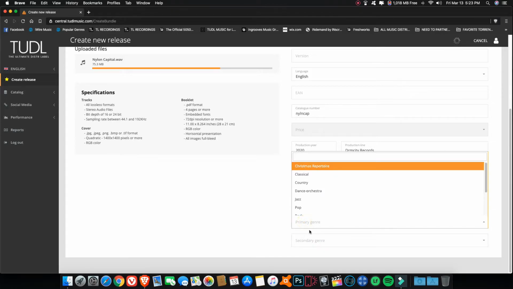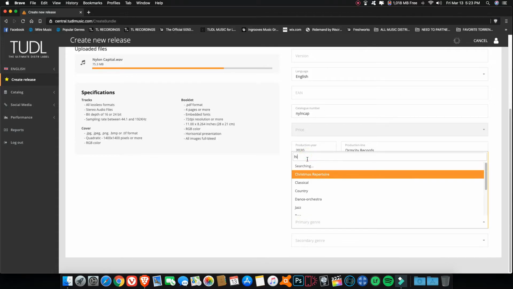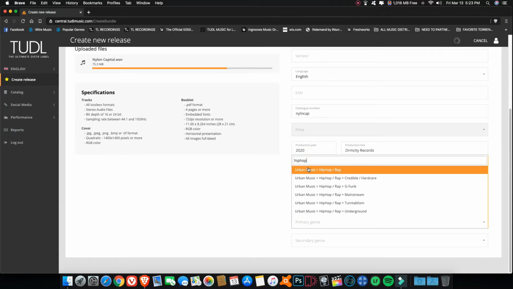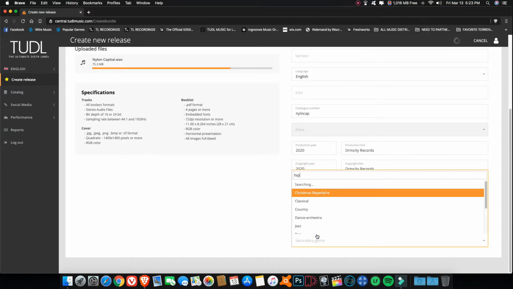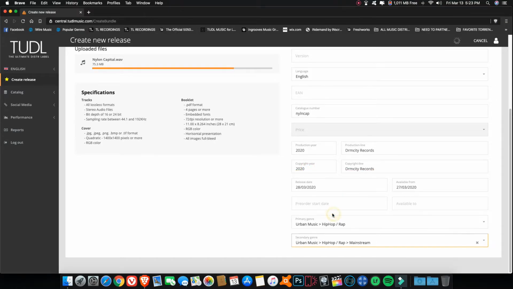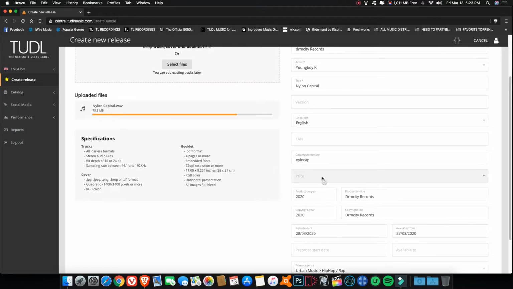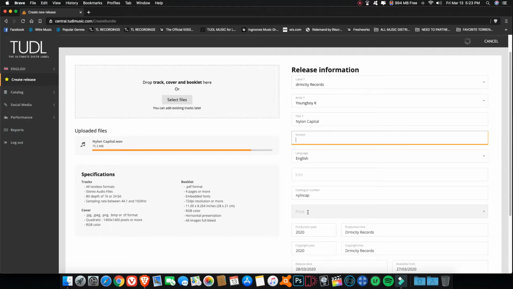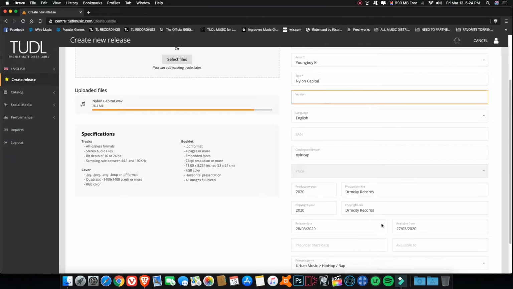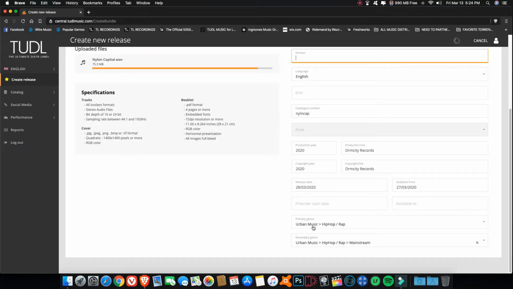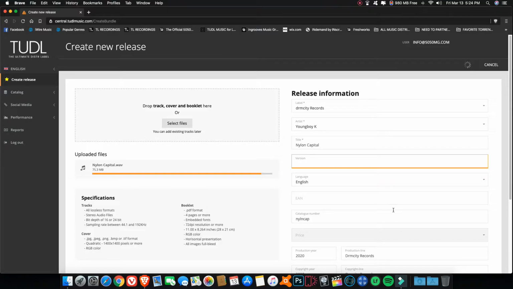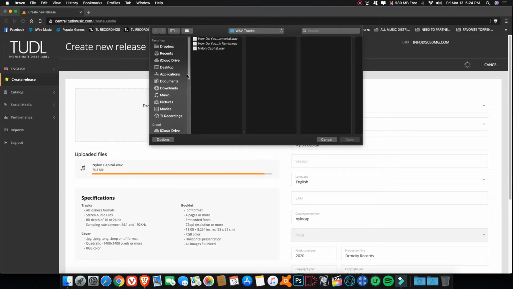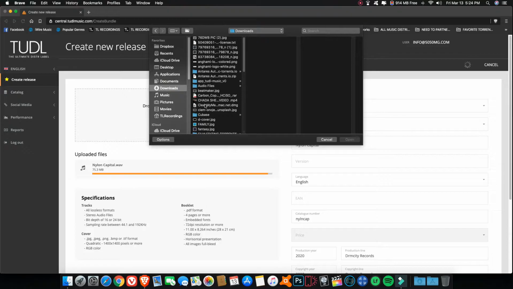The primary genre, just fill that in. It will automatically come up. Let's go mainstream. So let's look over everything. Version, if it's the original version, you can keep that blank. Anything else that we need? No. Let's go back and put in our cover.